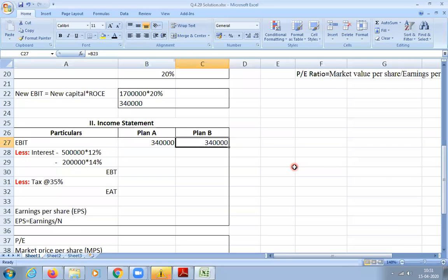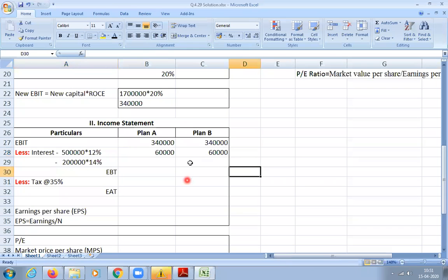Now you have to deduct what? From EBIT you have to minus interest. So now we have two interests: one on the old debt and one on the new debt. Old debt is 5 lakhs at 12%. This is common for both. And 2 lakh at 14% is only for plan B. So calculate now. 60,000, sir. 60,000, correct.